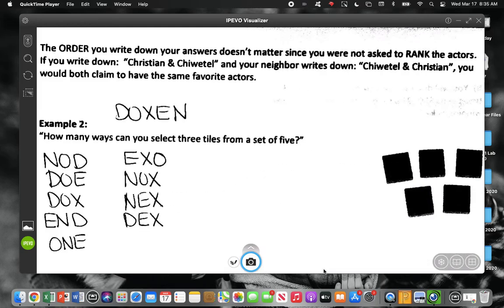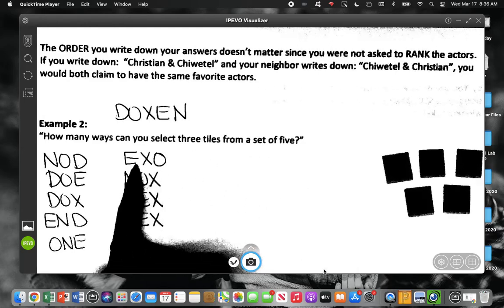Okay, we got one more. There's one more. What else are we missing? What other combination of 3 letters have we not listed? I'm going to say OEX comes from EXO.